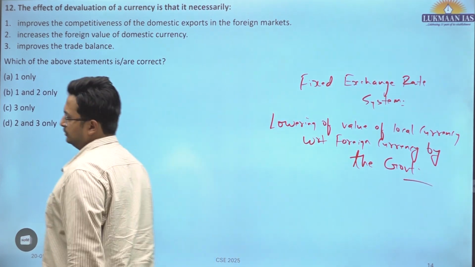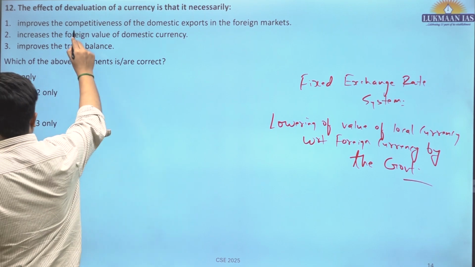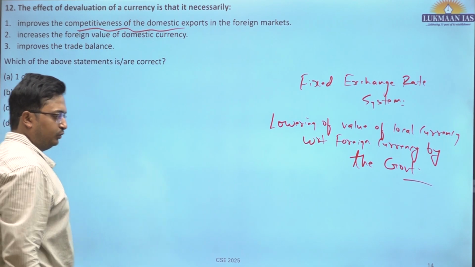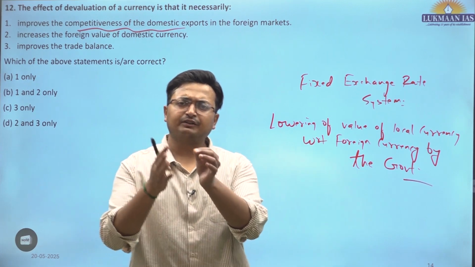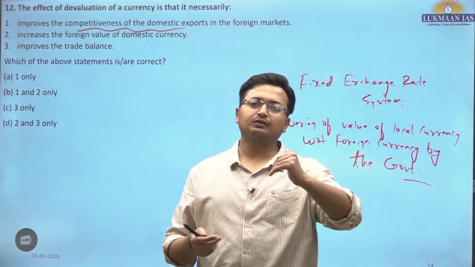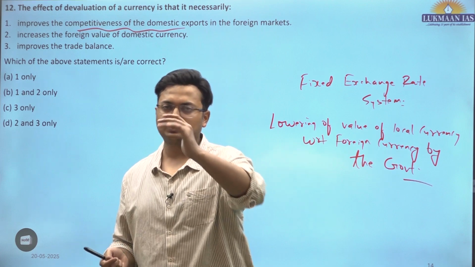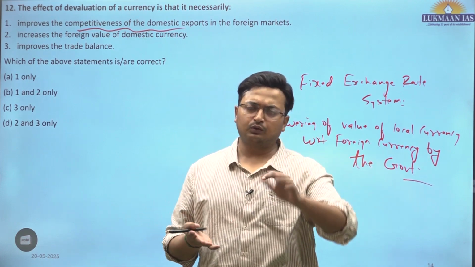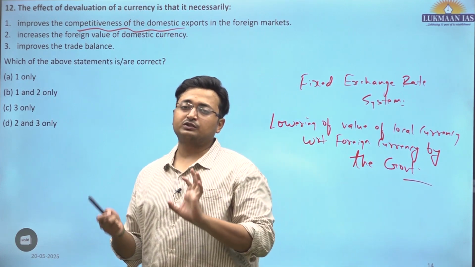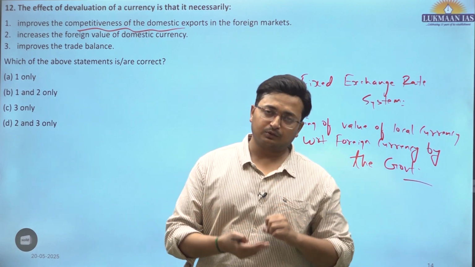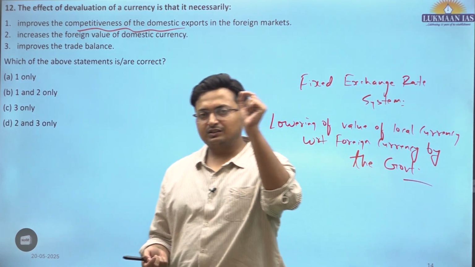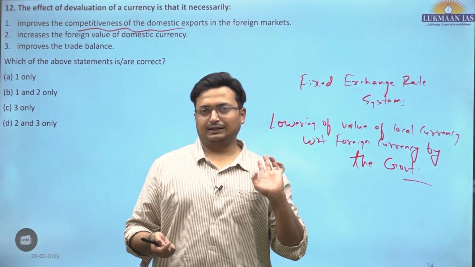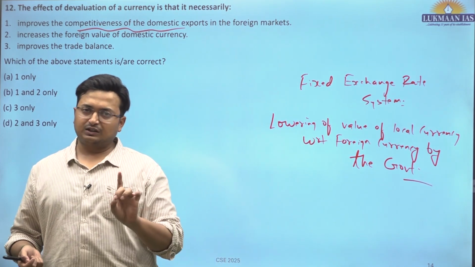This is devaluation. So if devaluation is done, obviously the competitiveness of domestic exports increases because the real effective exchange rate goes down and the currency goes from overvalued towards par valued or undervalued. So there would be more goods and services which can be imported from the domestic economy by a foreign importer by exchanging the same unit of foreign currency.